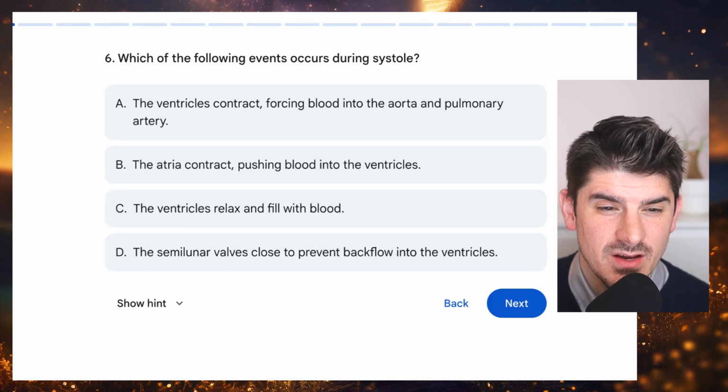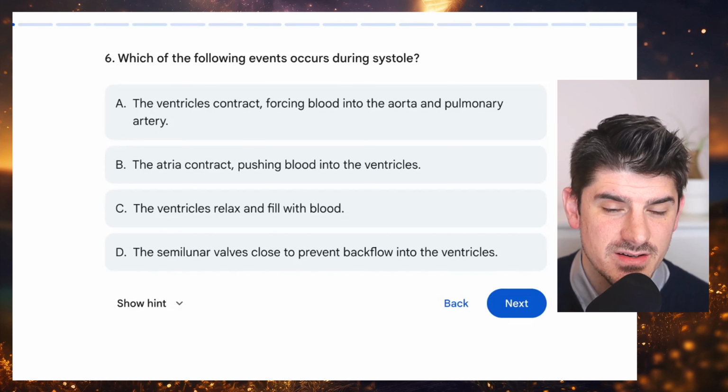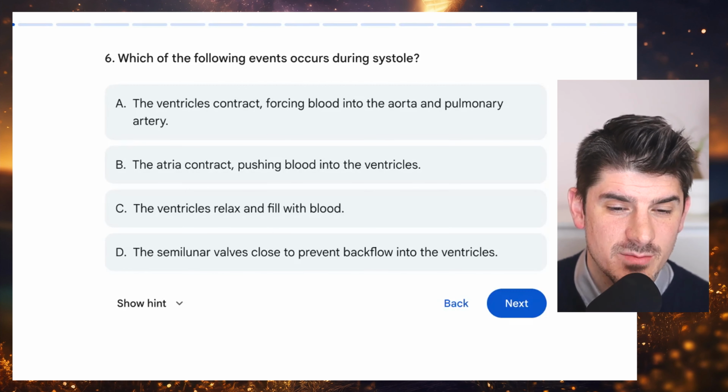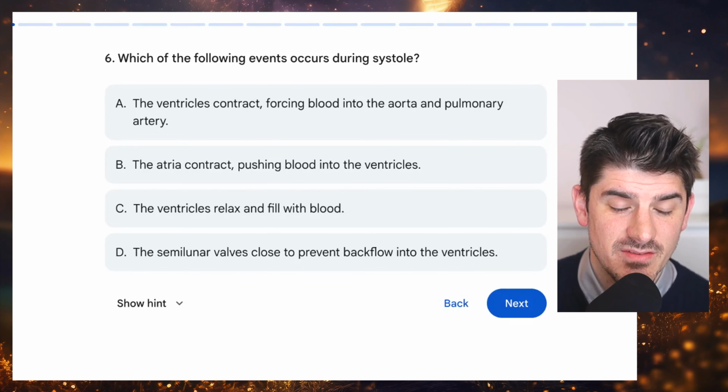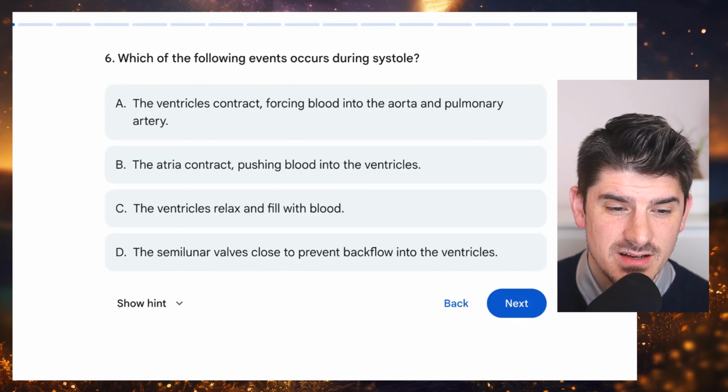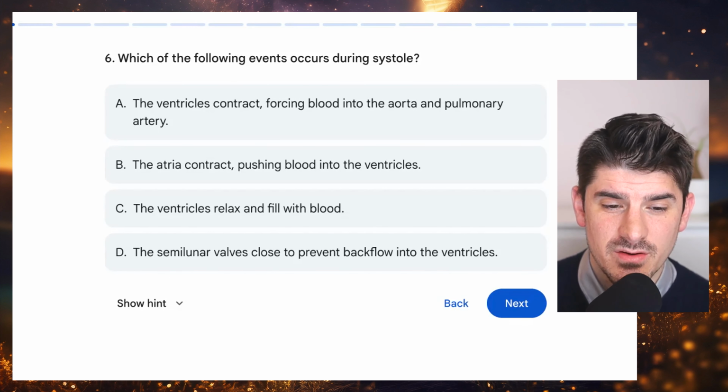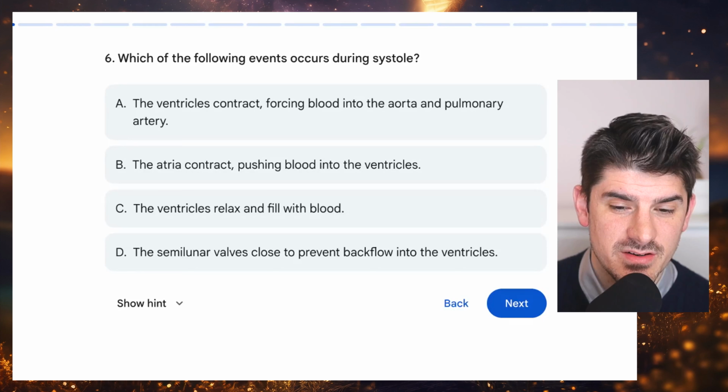Number 6. Which of the following events occurs during systole? A, the ventricles contract, forcing blood into the aorta and pulmonary artery. B, the atria contract, pushing blood into the ventricles. C, the ventricles relax and fill with blood. D, the semilunar valves close to prevent backflow into the ventricles.